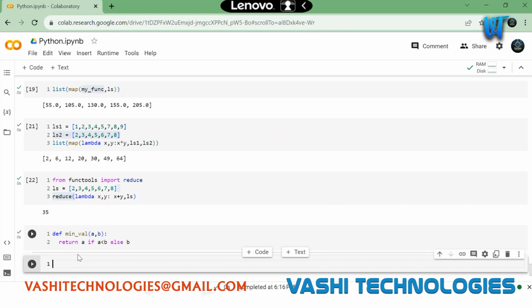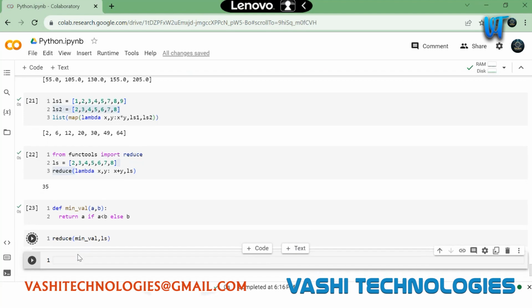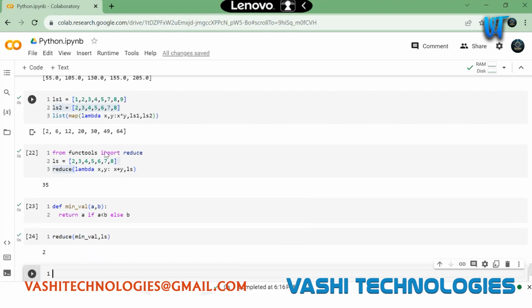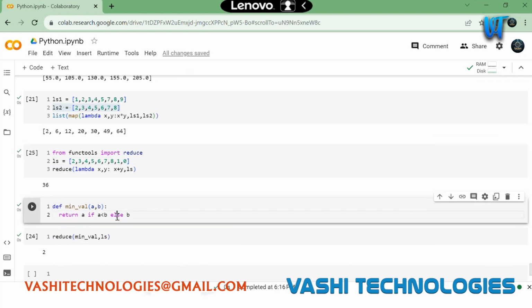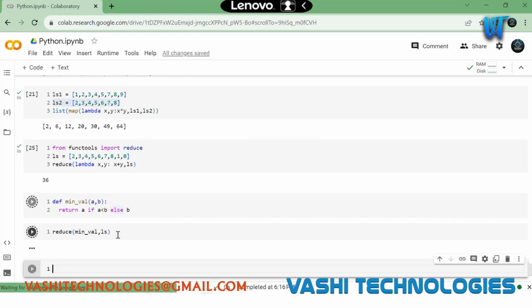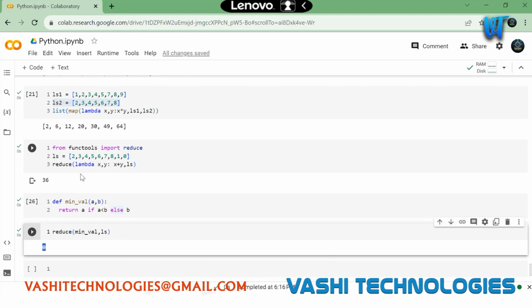Now I am applying this on my function. Reduce, and I'm passing this minval comma my ls. You can see it will just give me the minimum. It can be in any order. I can have 1 and 0 as well here. And my reduce operation will give me the smallest number from this list.